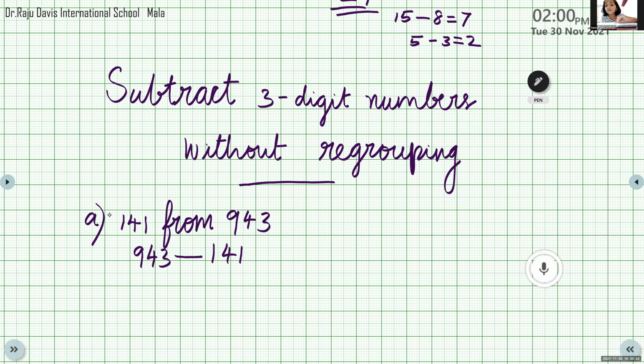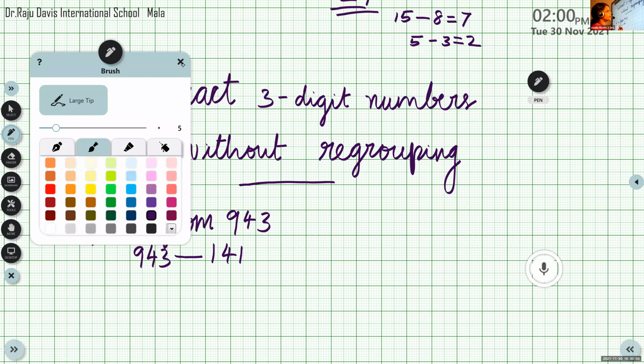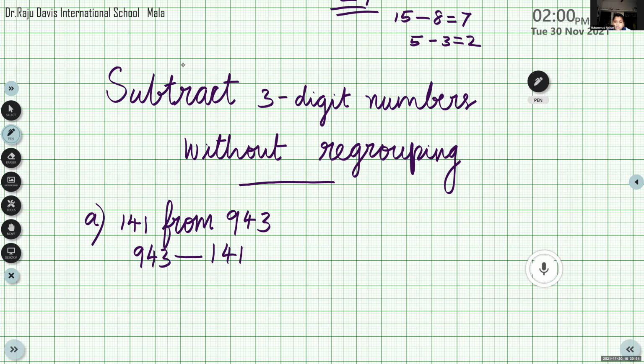First step, we have to write the places. See, both are 3-digit numbers, no? So we have to write places: ones, tens, hundreds. Now the bigger number.